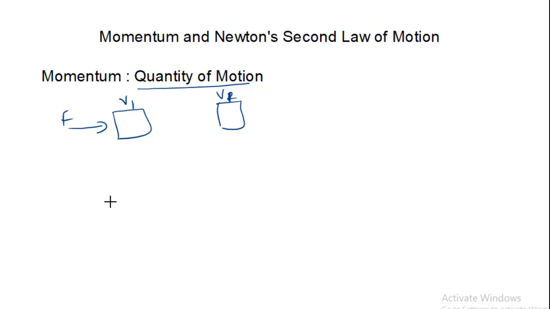Let us imagine a situation. You are standing in the middle of the road and one truck is about to move with very small velocity. It is a heavily loaded truck, so the truck is very heavy, but it is moving with very small velocity.